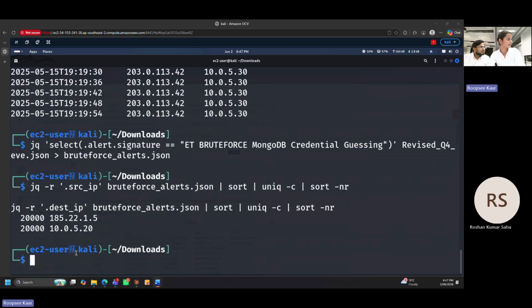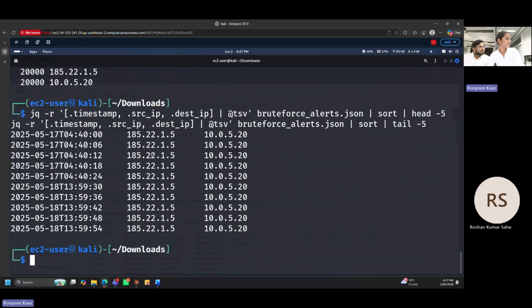This is analyzed in the first and the last 5 times. This started on 17th May and lasted until 18th of May. From this, our hypothesis is formed: a Redis and MongoDB credential attack happened where the source and destination IPs were different for both of them. They were happening independently, from different sources on different IPs.